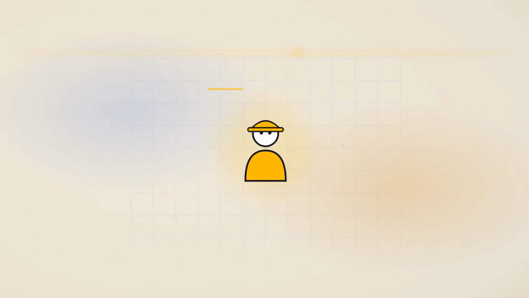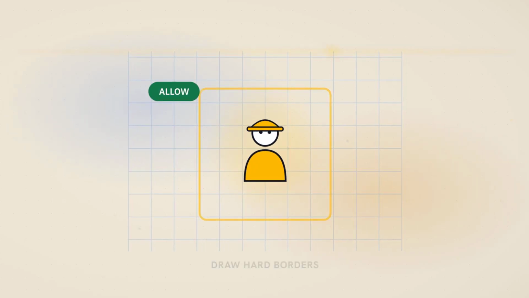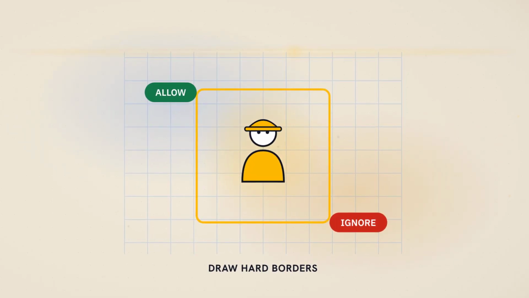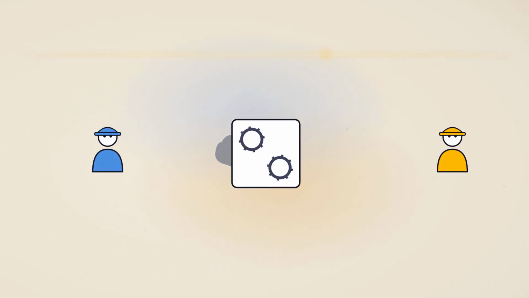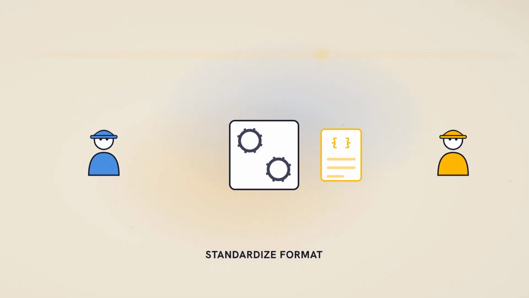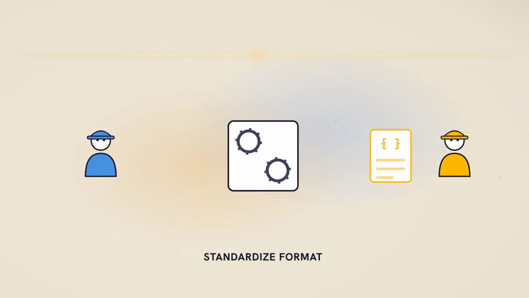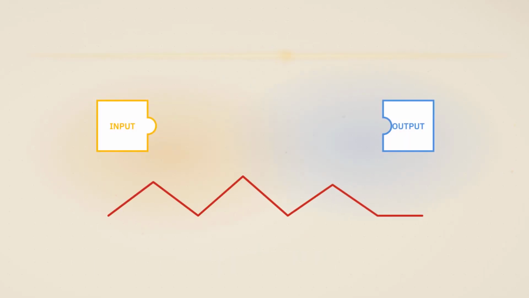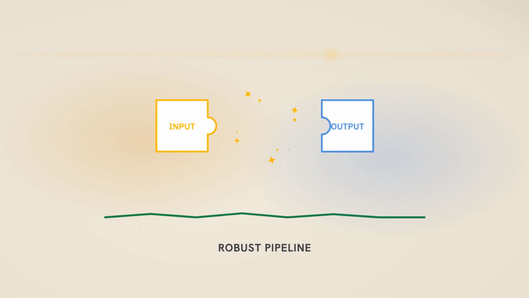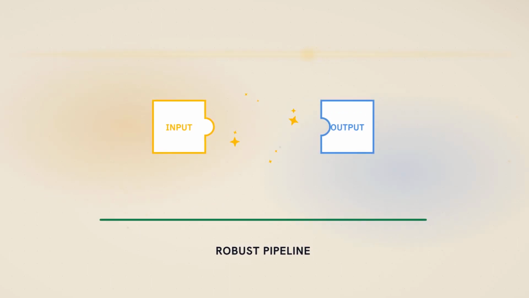Your first move is drawing hard borders. Write down exactly what data Agent A is allowed to see and what it must ignore. Your second move is building a standard handoff format. Make sure Agent A always outputs a clean file that Agent B can easily read. When the inputs and outputs are perfectly matched, your pipeline stops breaking on random edge cases.